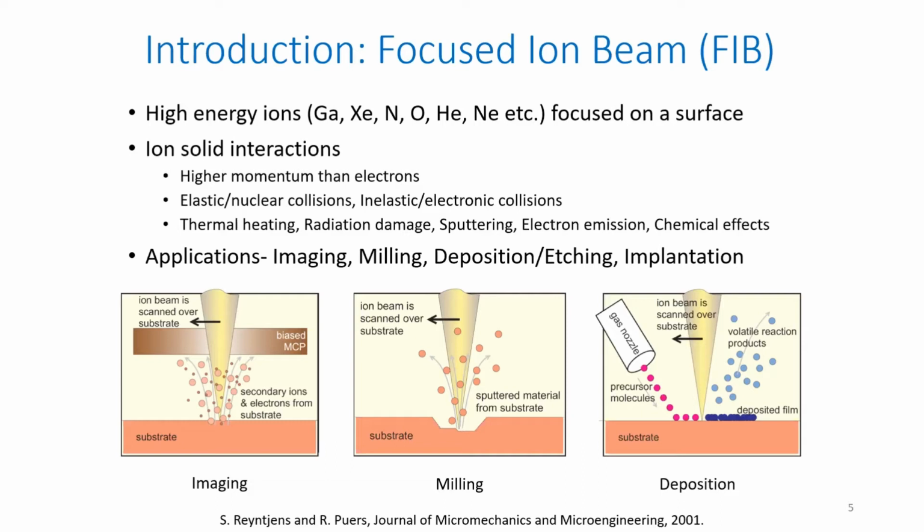And of course, you can use it for milling applications by just having a high energy beam of ions scanning over the substrate, and it can also be used for deposition. In case of deposition, you have a precursor gas which is sprayed over the surface, and you dissociate the molecules which are absorbed on the surface using the focused ion beam. This way the focused ion beam can cover a large area, and that's what makes it important in the field of semiconductors, optics, biology, and so on.